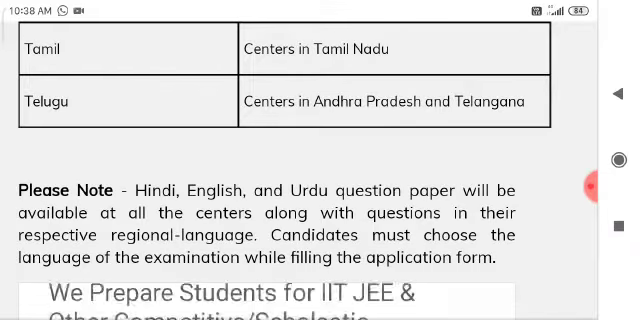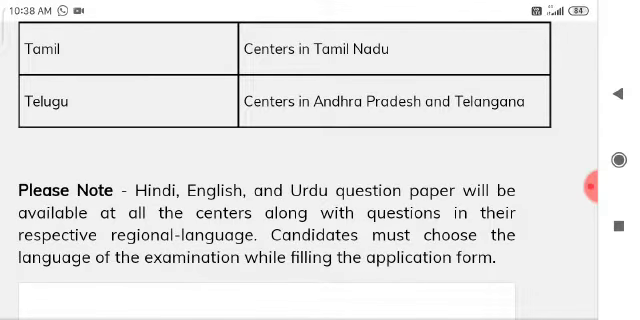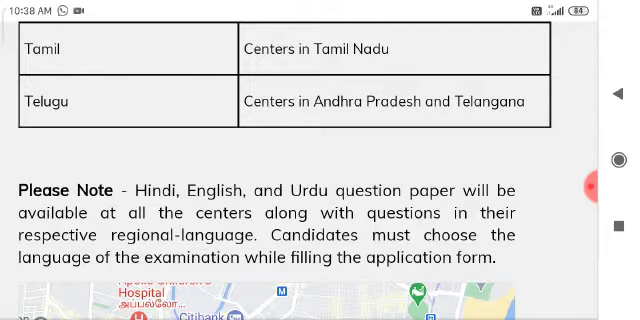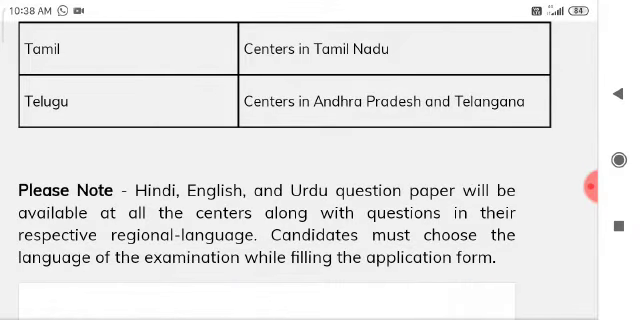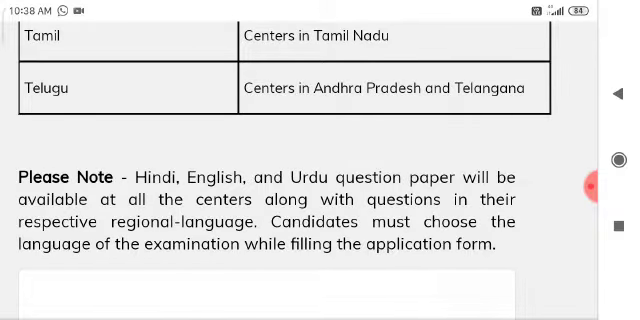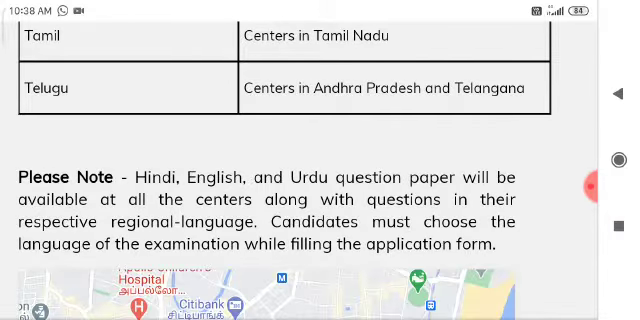Note: Hindi, English and Urdu question papers will be available at all the centers along with the question paper in their respective regional language. The candidates must choose the language of the examination while filling the application form.